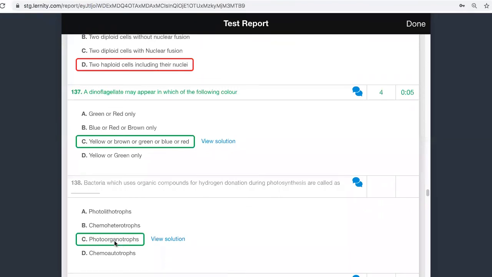Photoorganotrophs will be coming under which category? It will be coming under the category which uses organic substances. Read the question very properly. The question clearly states that it uses organic compounds for hydrogen donation during photosynthesis.